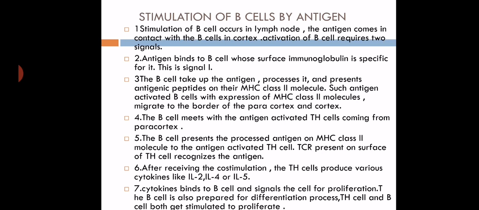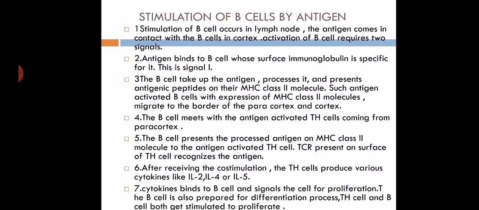Okay. How is the second signal received? There is a production of cytokines like interleukins. So interleukin 2, interleukin 4, interleukin 5, these are the interleukins which are the cytokines actually. They are stimulating the B cell for their proliferation. So once the B cell proliferates, there is a formation of plasma and memory cells. And these plasma cells are actually antibody secreting cells.